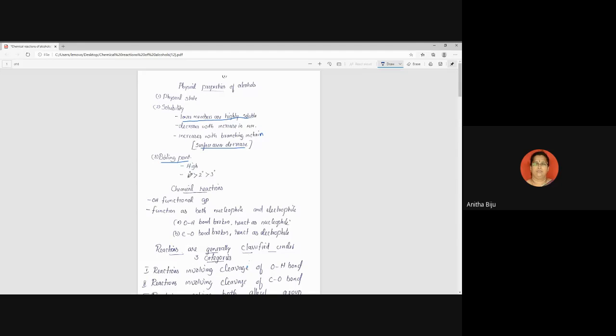Second point regarding boiling point is comparison of the three degrees of alcohol: primary, secondary, tertiary. I think this reason is known to you. Primary shows the highest boiling point. Secondary shows less as compared to primary, and tertiary alcohol shows the least boiling point compared to the remaining two. What is the reason behind this? Why does primary alcohol show a high boiling point and tertiary alcohol a low boiling point? Anyone can say the answer. What is the reason?